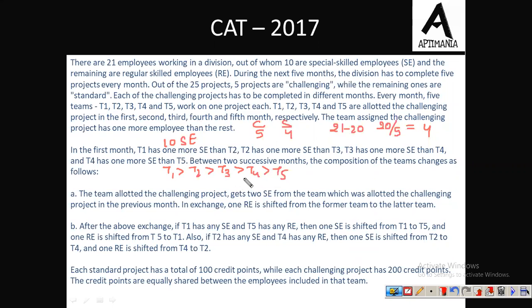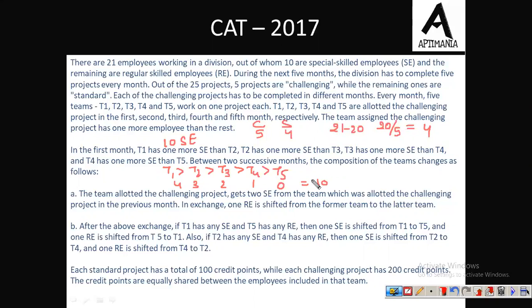So there is only one possible combination of numbers which satisfies the sequence, and that is 0, 1, 2, 3 and 4. The summation is 10. Fine. This is the only possible sequence for the number of SE employees in the teams. Now further, there is certain other information given to us.